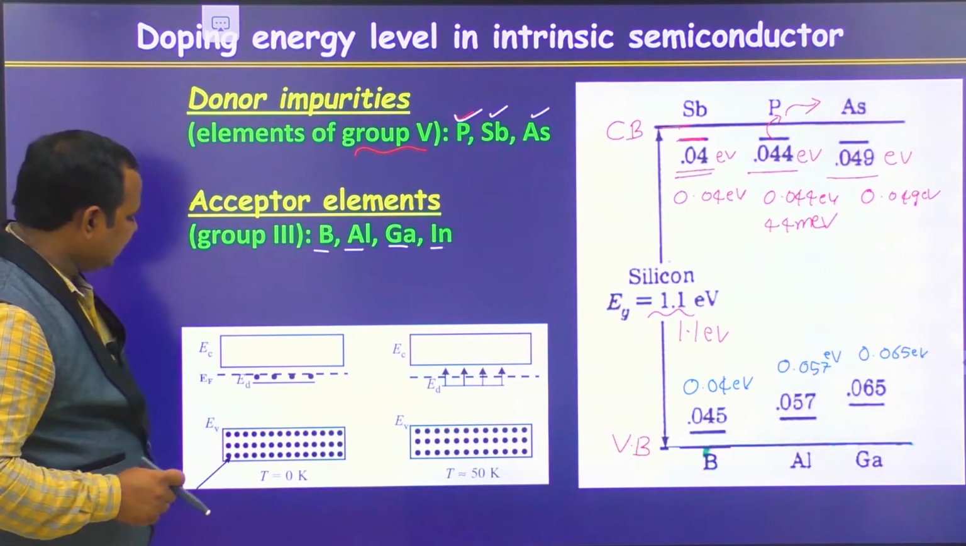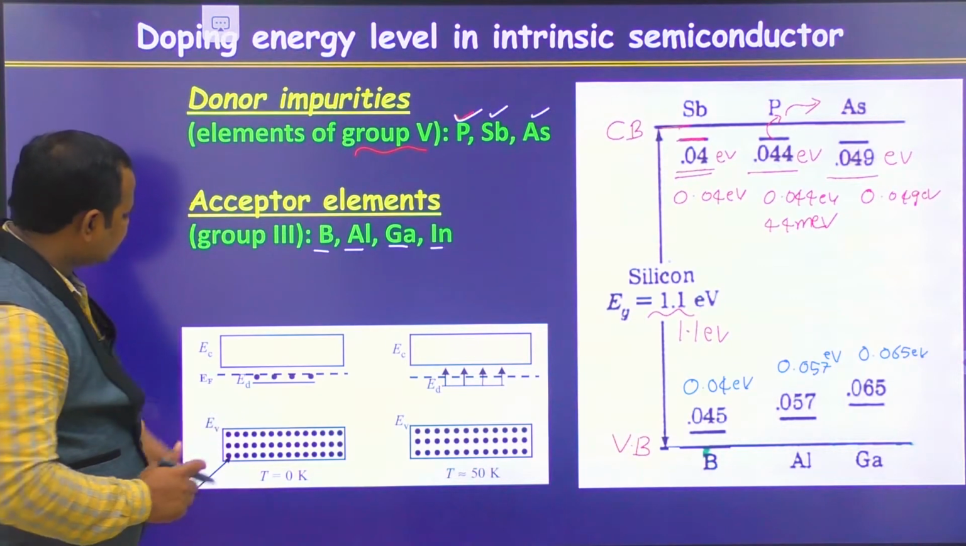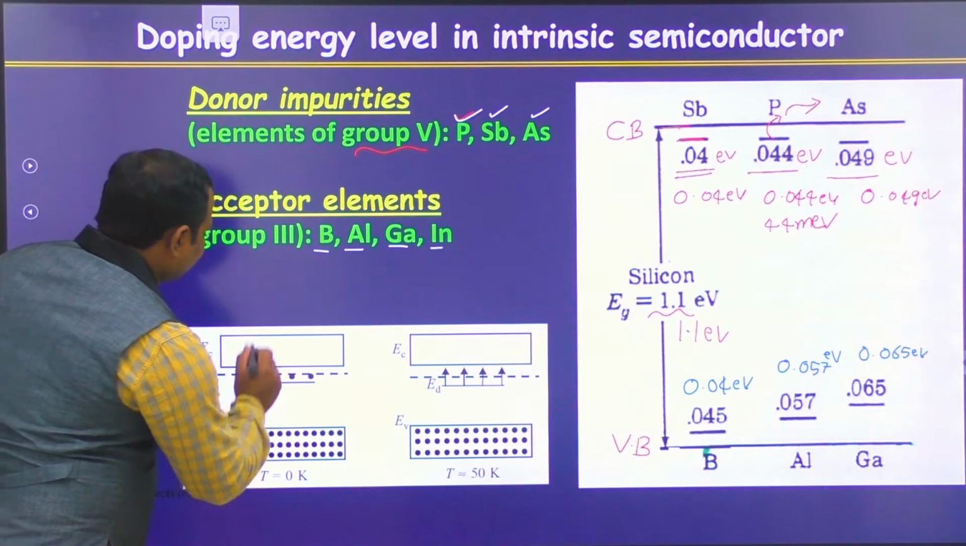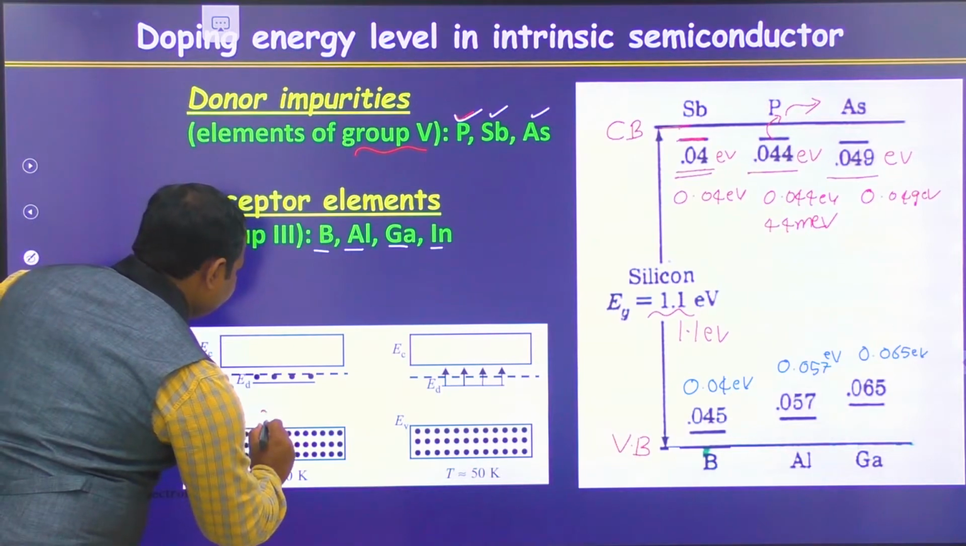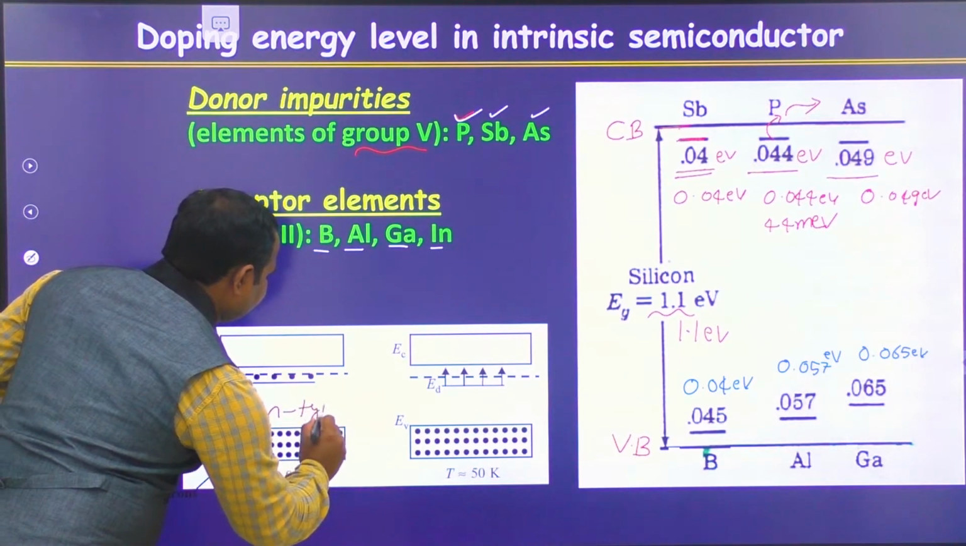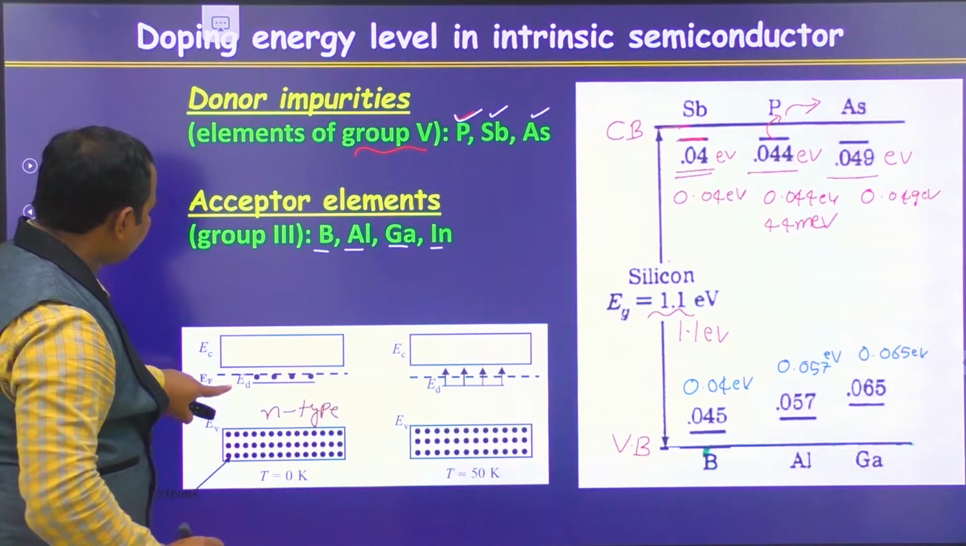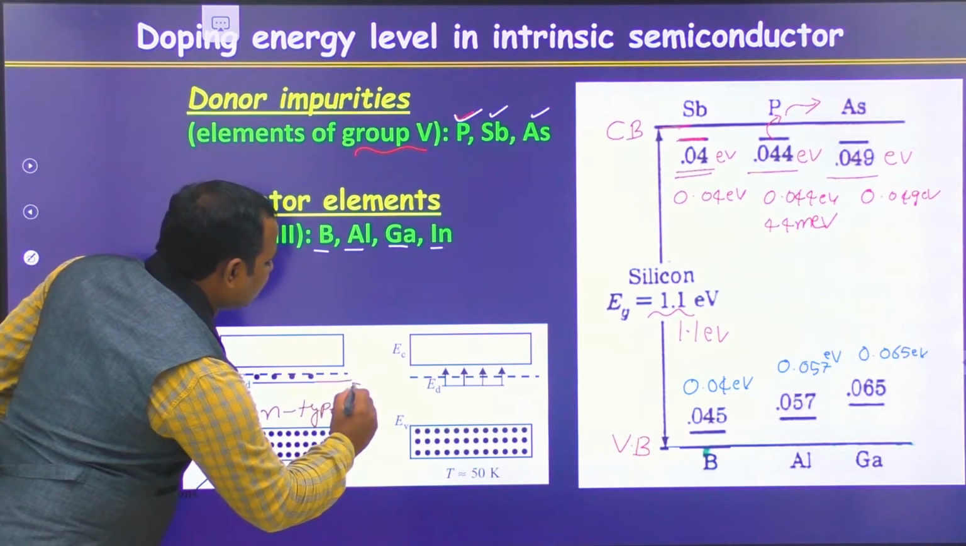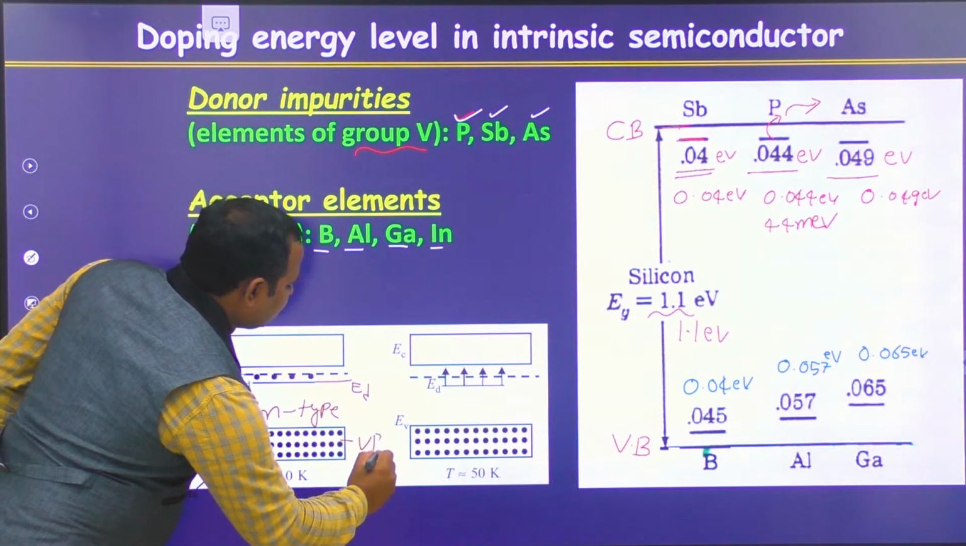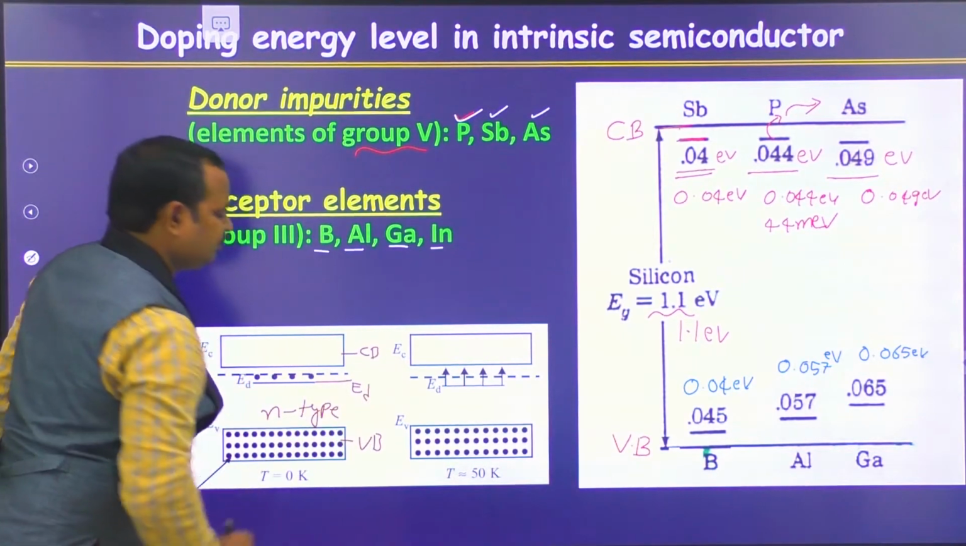This is what we are discussing. At T equal to 0 Kelvin, this is the donor energy level. This is for N-type semiconductor. You can see here, this is the donor energy level. This is the valency band. This is the conduction band.